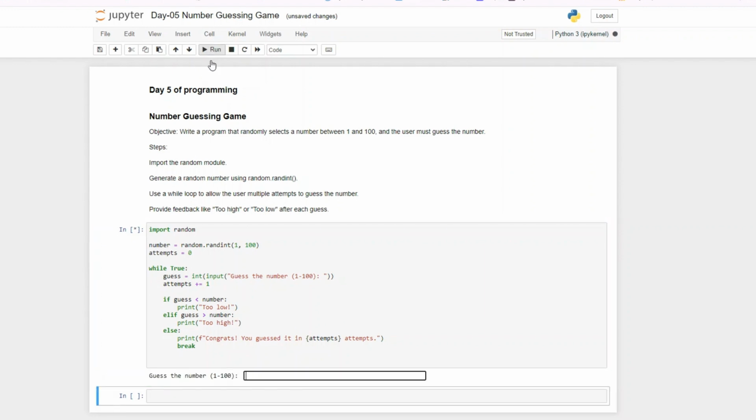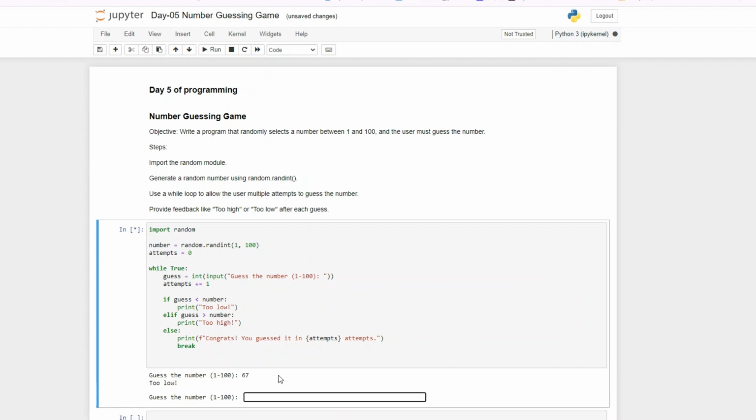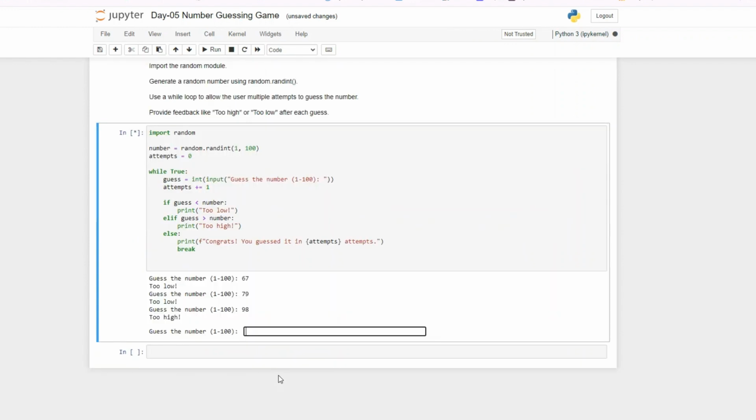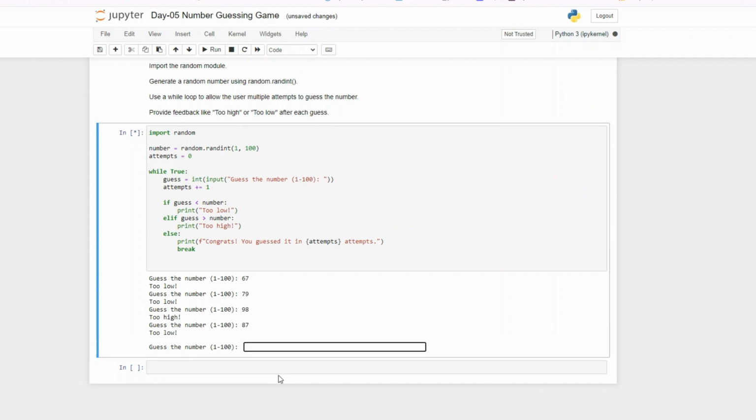So now let's run it. So guess a number between 1 and 100. This will be different every time because it's getting a random number every time. And there's no way to know the number until you get it. So let's start with 67, too low. 79, too low. 89, 98, too high. Then 87, too low.